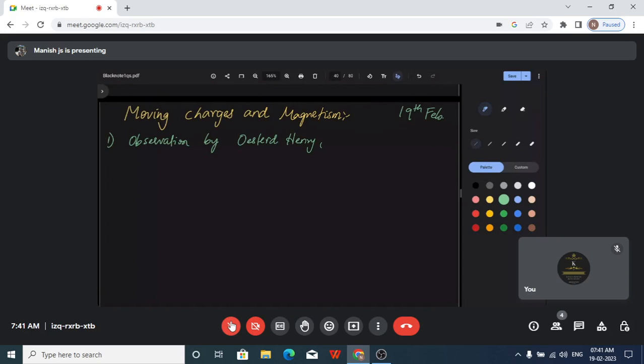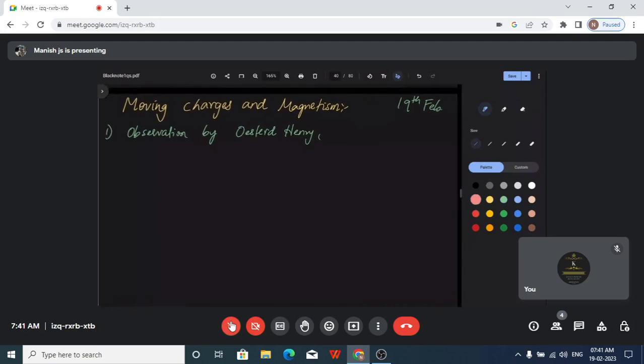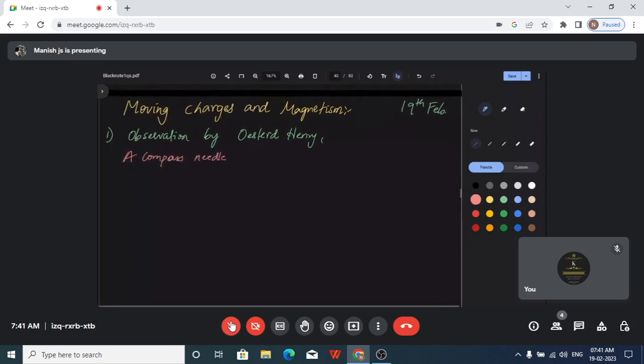Very simple. What he observed, I'll just put it in simple words: he observed that a compass needle... compass அப்படிங்கிறது நம்ம எல்லாருக்குமே தெரிஞ்ச ஒரு instrument தான். We are quite familiar with this. It is not Greek and Latin to us. So compass needle is something which gives us the geographic directions. So north south direction வந்து குறிக்கும்.